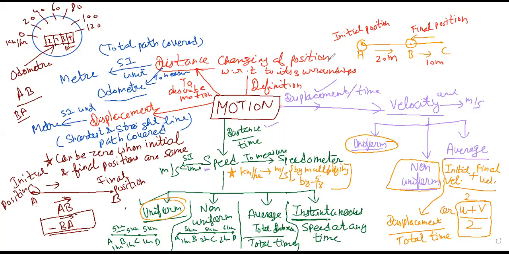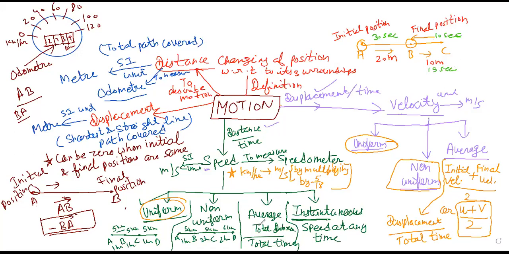So time taken for A to B, we can say 30 seconds. Over here we are saying B to C 10 seconds, C to B, sorry, and B to C is taking 15 seconds. Let it be time.